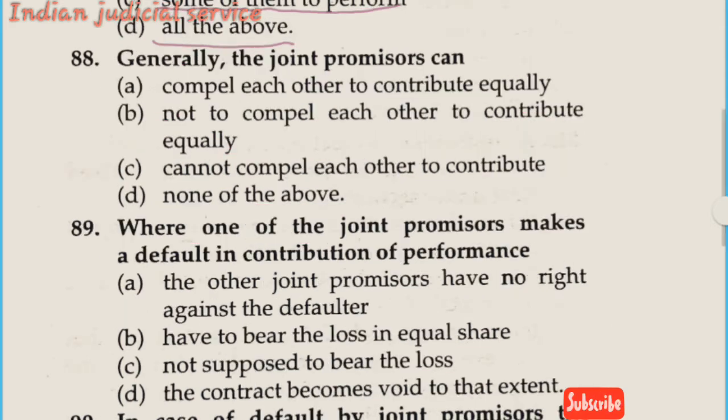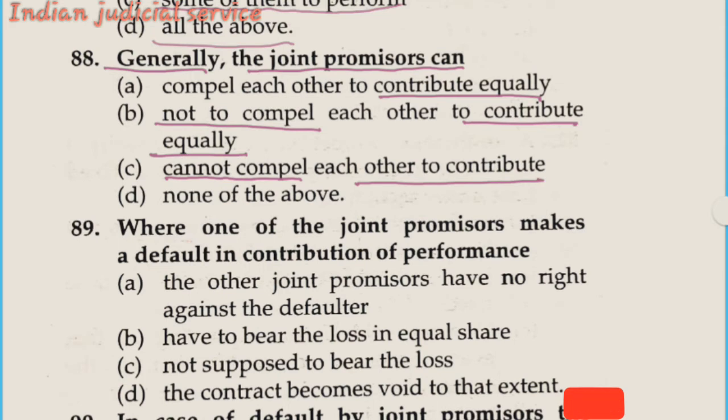Now question number 88. Generally the joint promisors can: option A, compel each other to contribute equally; option B, not compel each other to contribute equally; option C, cannot compel each other to contribute; and option D, none of the above.